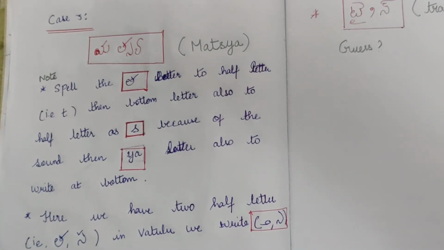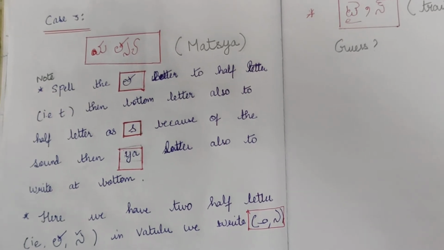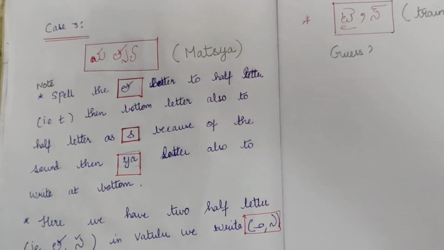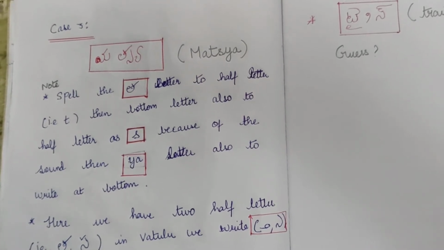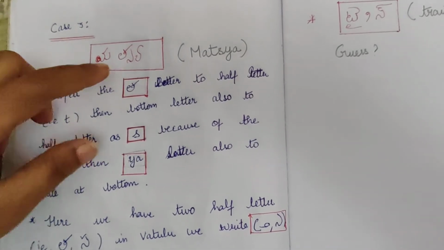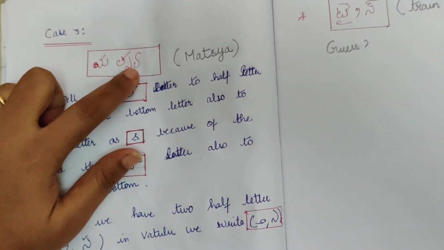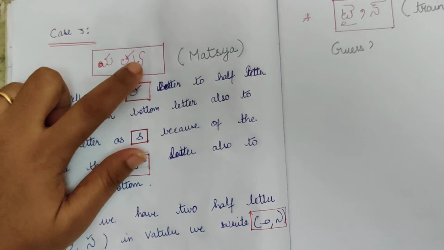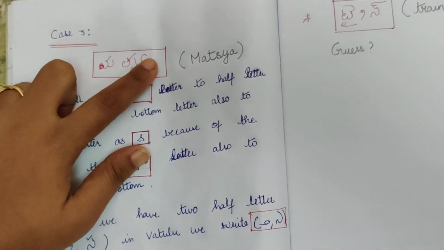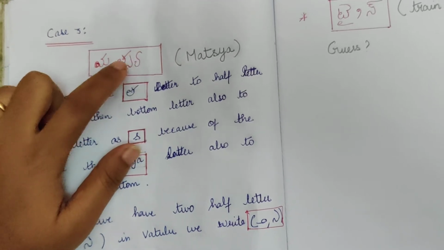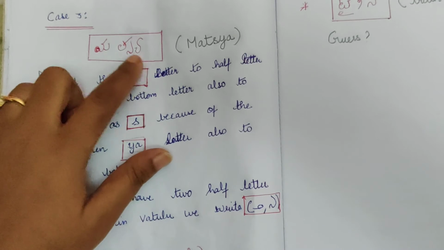This is also something you have to pronounce as a half letter, because until you get a complete word in the Gunintalu or Hallulu, it will not be coming up here. We should not add Hallulu and Gunintalu until we get a complete word. Until then this half letter will be at the bottom. Once you have a complete word of the Gunintalu or Hallulu, only then will you go to the top and write it, like we'll be writing the similar of ma here. Until then it will be at the bottom.